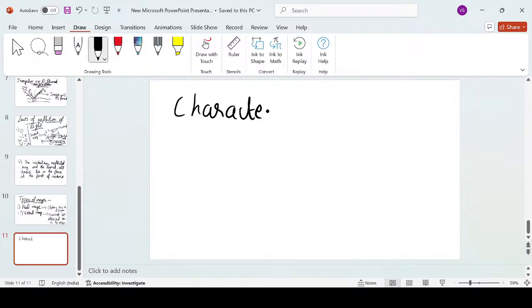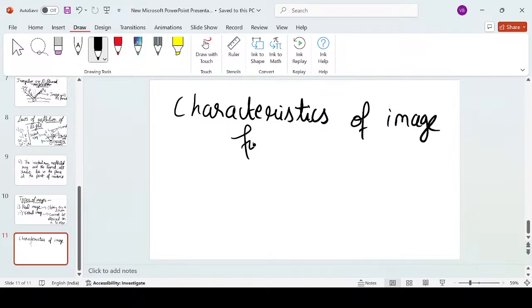Characteristics. Characteristics means what, children? It means the properties, the special qualities, of the image formed by a plane mirror.